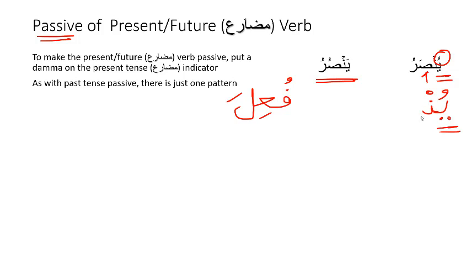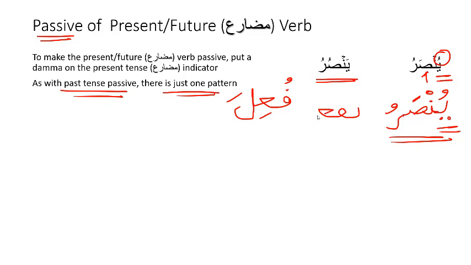The ain letter which is here, which is a sa over here, will always have a fatha, and the lam letter, which is the ra over here, will always have a dhamma. So yunsaru is passive. He is helped. As with the past tense passive fuila, there is just one pattern. So the pattern is always yuf'alu. So yuf'alu. So notice the present tense indicator will always have a pesh or a dhamma.